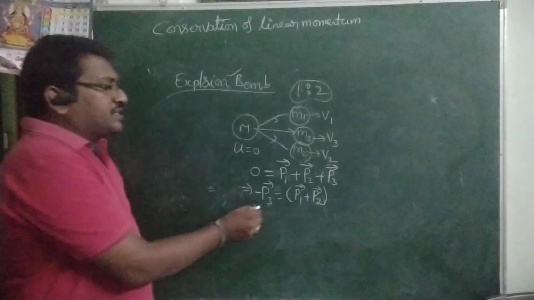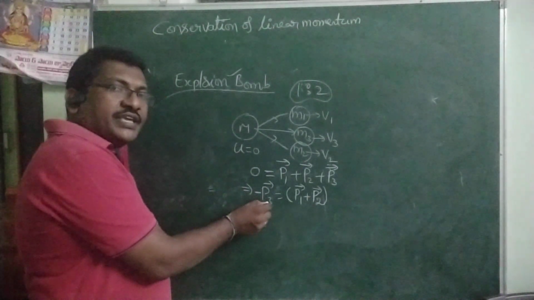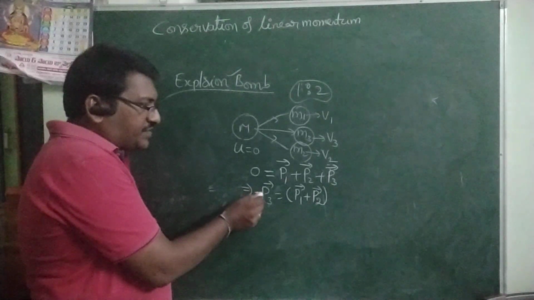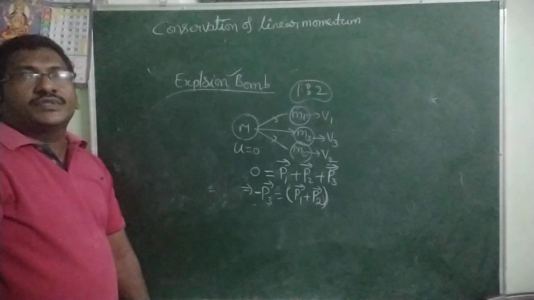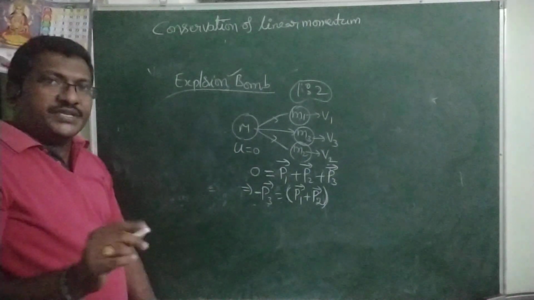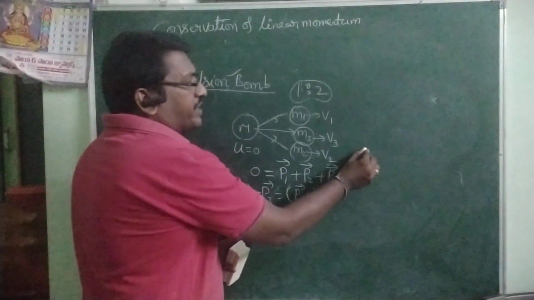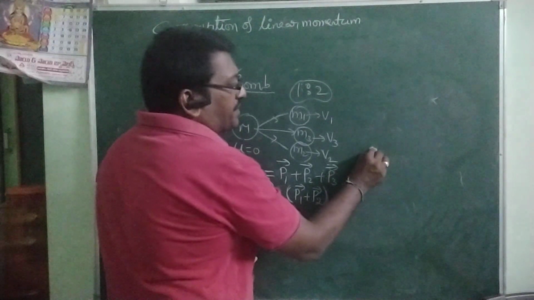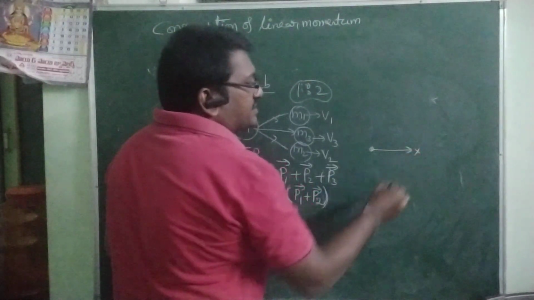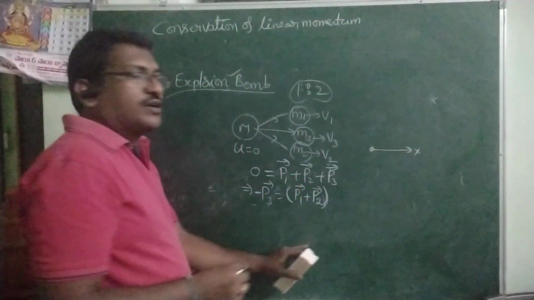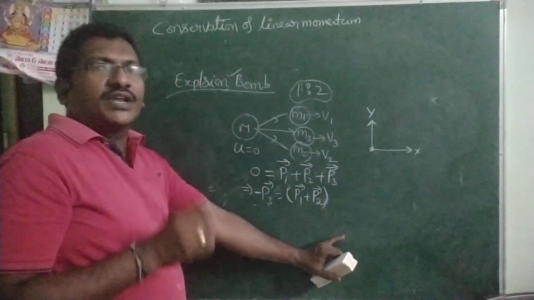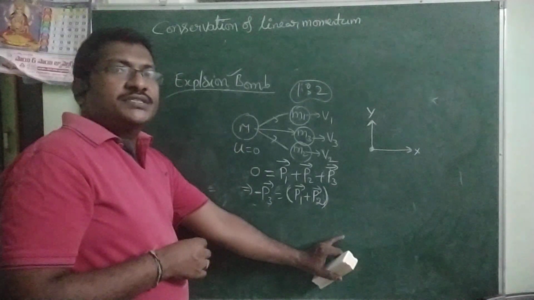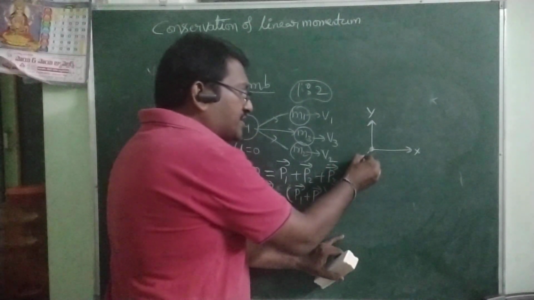That means the third piece is traveling in the opposite direction of the resultant of the other two pieces. For example, after the explosion, one piece is moving along the x-axis with some velocity and one more piece is moving along the y-axis with some velocity.